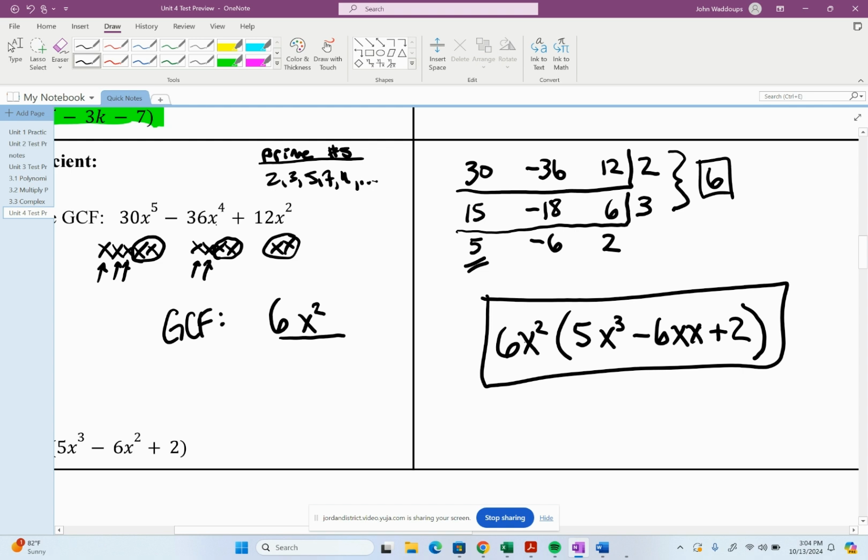But if I wanted to do the check, 6 times 5 is 30, and x squared times x cubed is x to the fifth. So that's good.